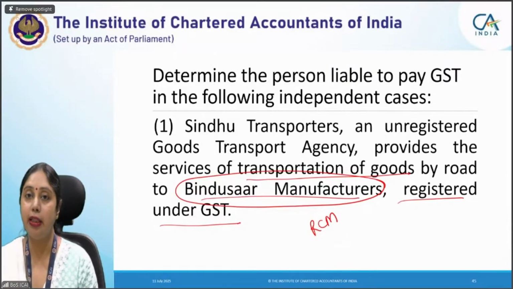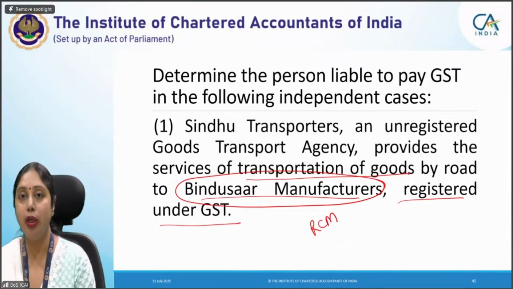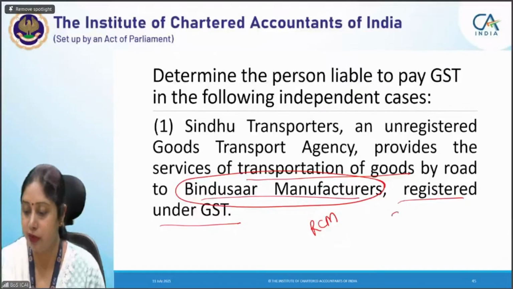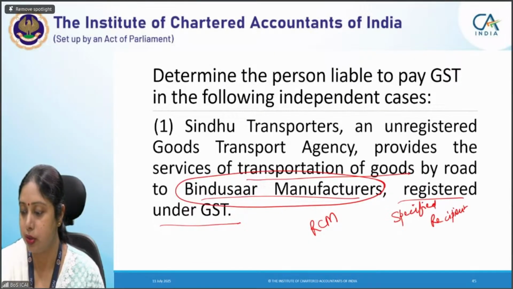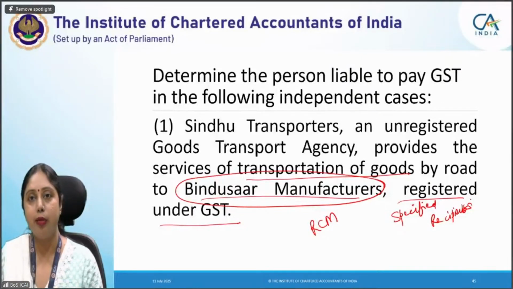He is supplying these services to a registered person. He is one of the specified recipients as per the notifications. We use the word specified recipients to take all the list of recipients to whom, if the supply is made, RCM provisions will apply.